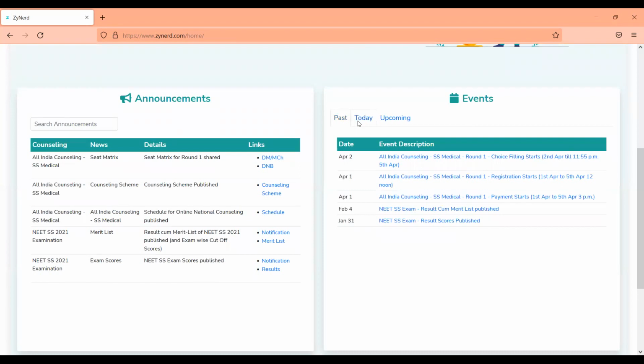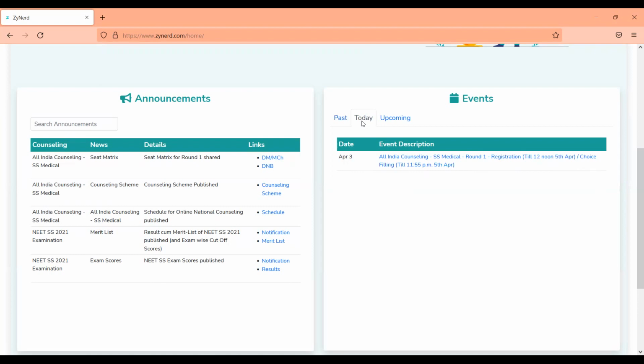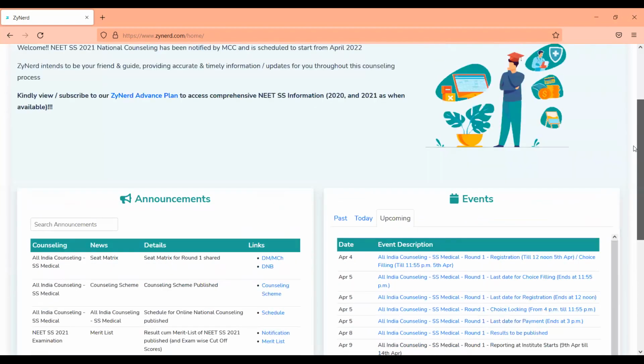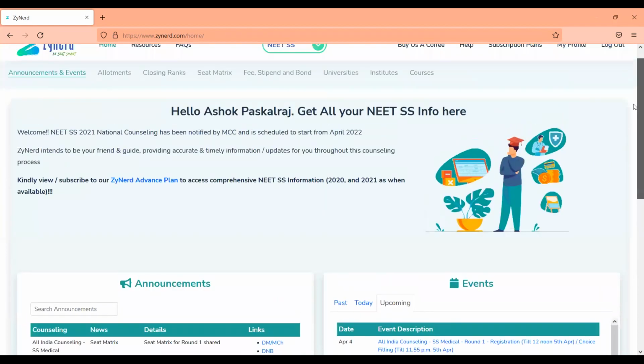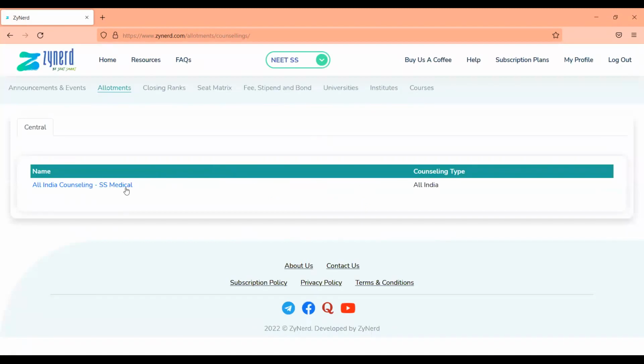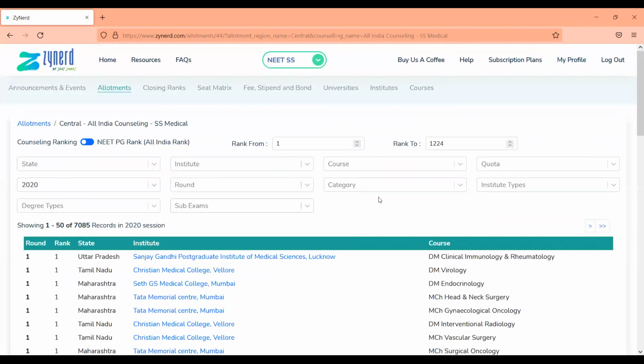You'll be able to see the events that have closed, what events are happening on a particular day, and the upcoming events over the next days or till whenever it has been announced. And the other tabs that you see over here carry information that helps you take decisions or helps you look at past information to correlate the current trends to. You can look at the allotments tab and click on NEET SS Counseling.